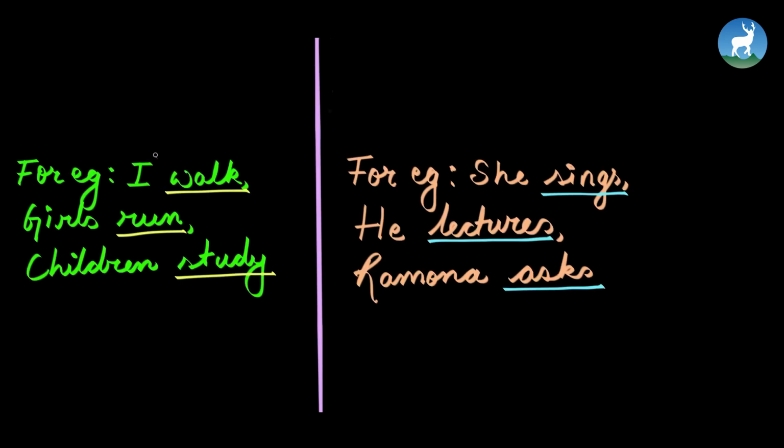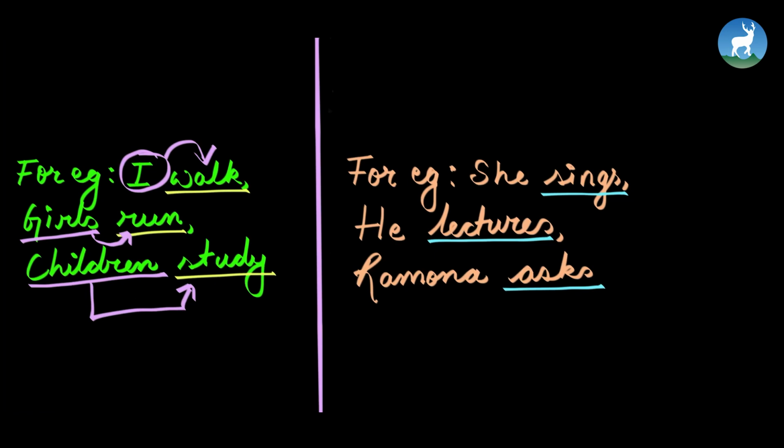For example, I is a first person pronoun, hence we use V1 with it. The word girls is a plural noun, hence we use V1. Children, although it does not have s in the end to denote whether it is singular or plural, the word children itself is a plural word, hence we use V1.